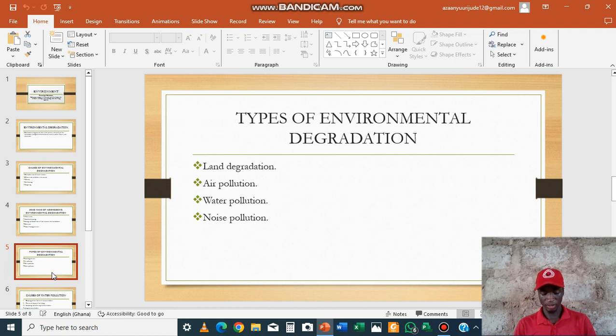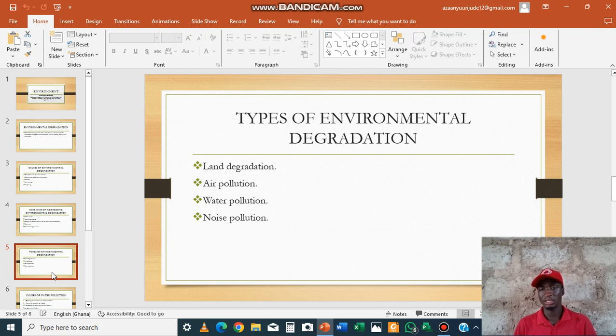Land degradation refers to the activities of living organisms that lead to the destruction or deterioration of the quality of the land. Any activity that will lead to the destruction or deterioration of the quality of the land is known as land degradation. For instance, illegal mining is very harmful to the land, it's very unfriendly to the land.